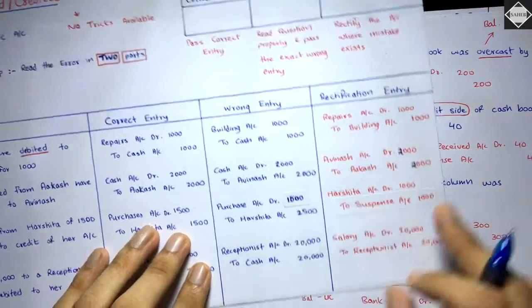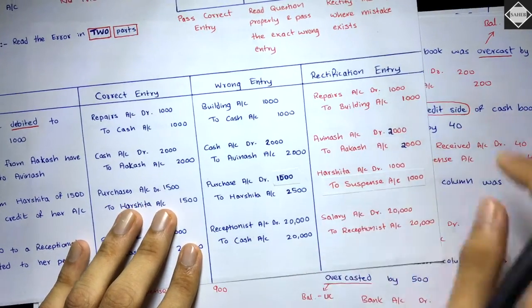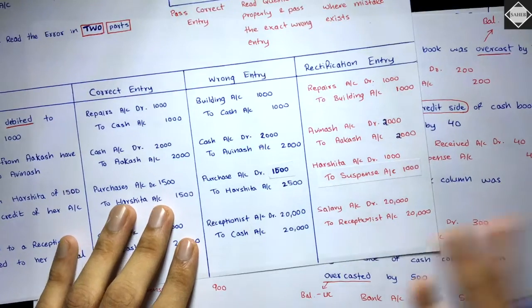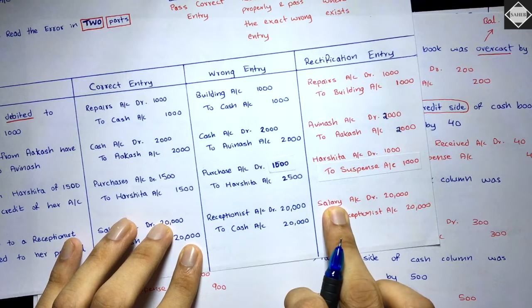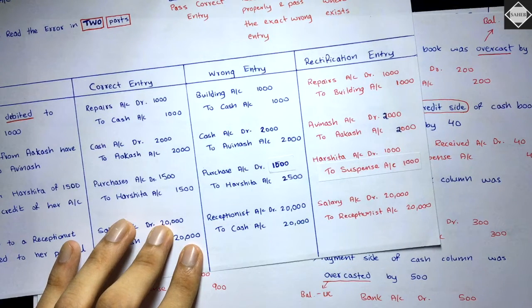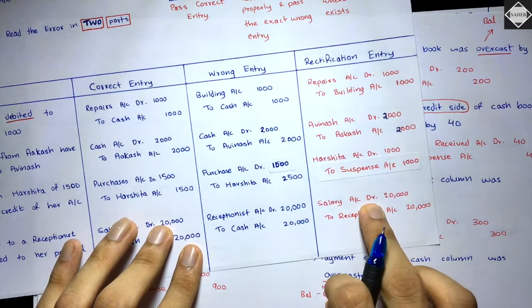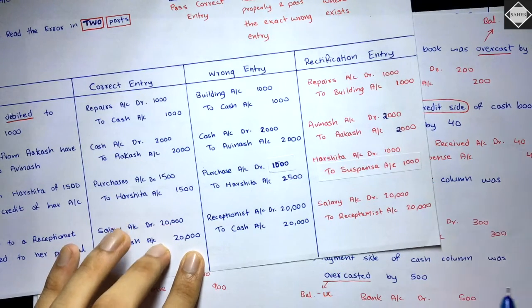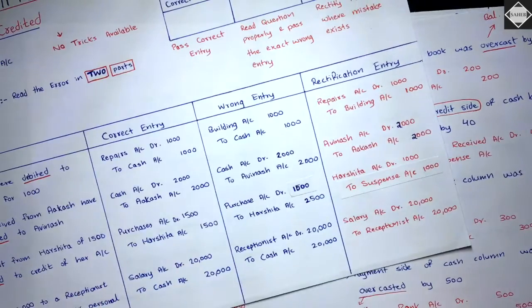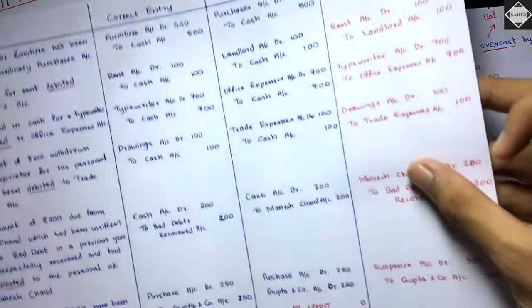Avinash to Akash, no impact. Harshita account to suspense, no impact because these are not trading or P&L items. Salary account to receptionist. Salary account is a P&L item, right? So what will happen? Salary account is getting debited. That means profit is decreased after rectification and before it is increased. Clear? Shall we see some more? Okay, and then we'll end this video.